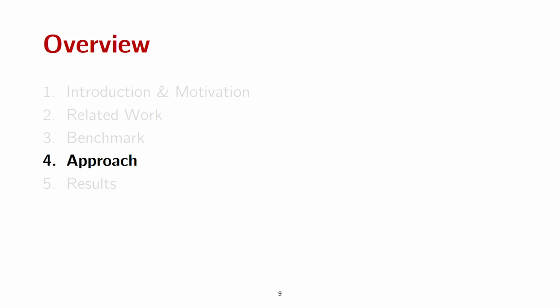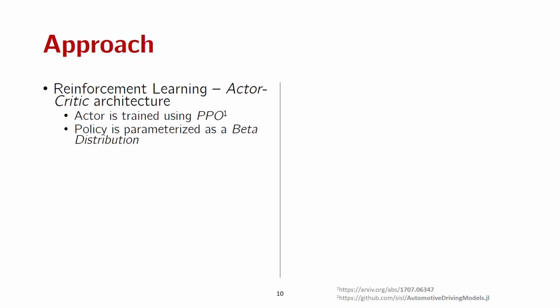With that in mind, I will now present details in our approach to solve the benchmark. At a high level, we train a vehicle policy using actor-critic reinforcement learning. The actor is trained using proximal policy optimization, and the control policy is parameterized by beta distributions. Our simulator state is converted to occupancy grid-style input observations. I will provide more details in a moment.